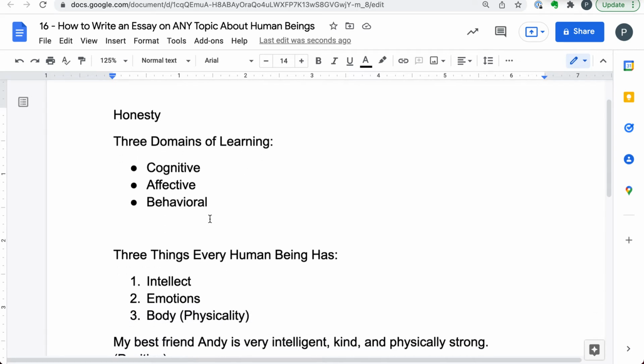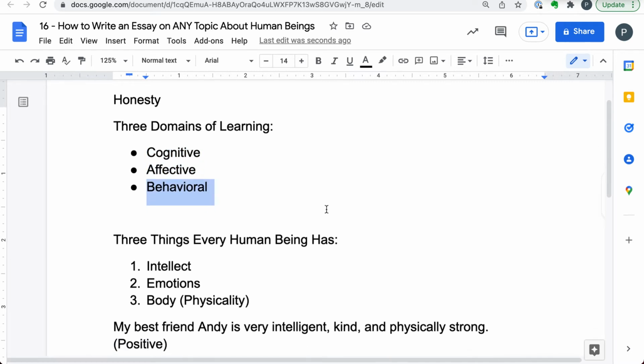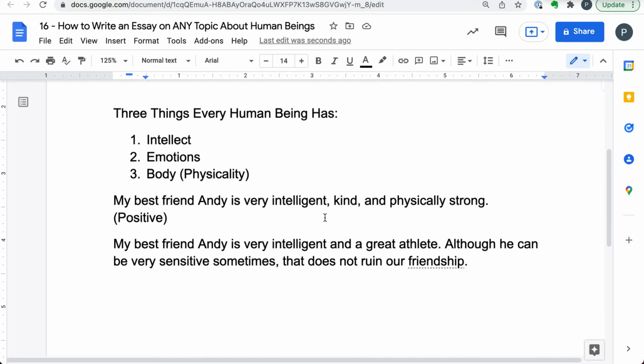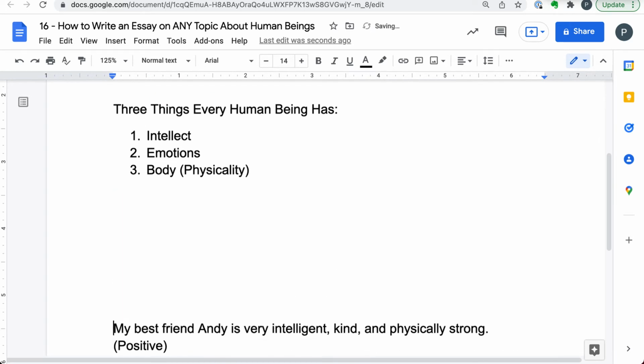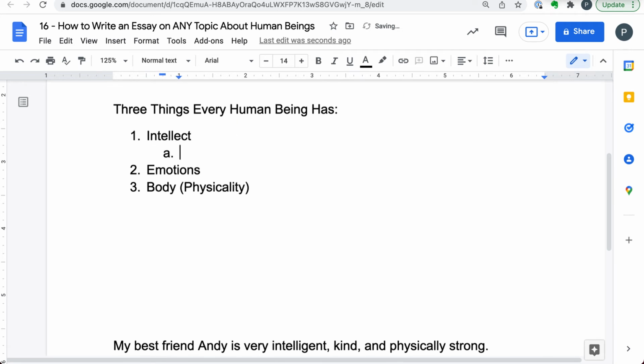Now we understand that these just mean thinking, feeling, and behaving. So here are the three main things that every human being has, and let's actually break this down a little bit more, just so we understand what's going on, and to make it easy to break down any topic whatsoever.